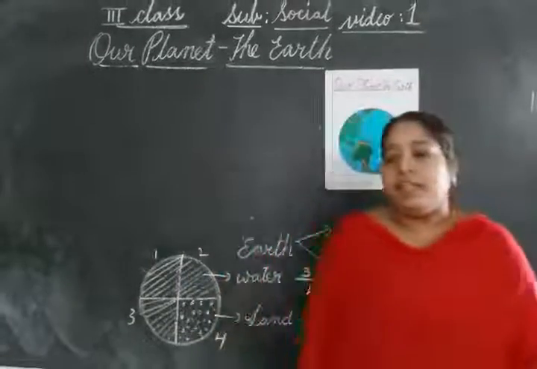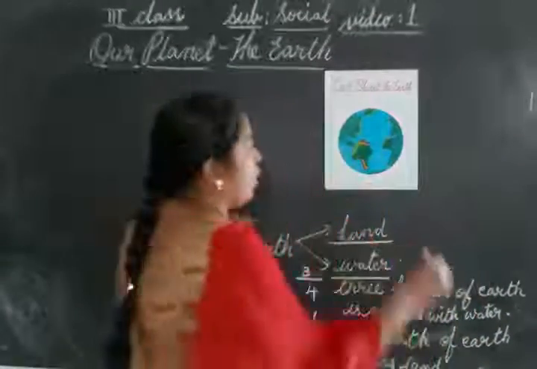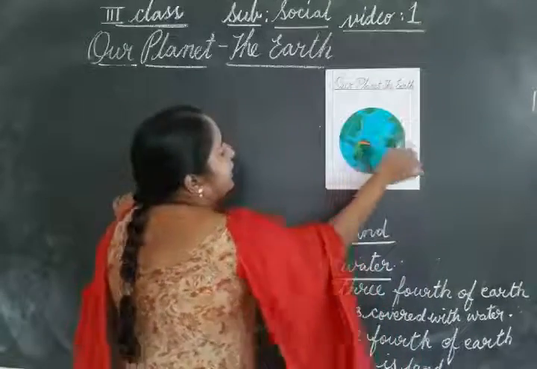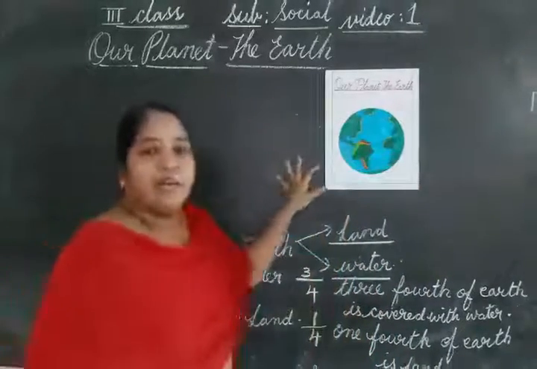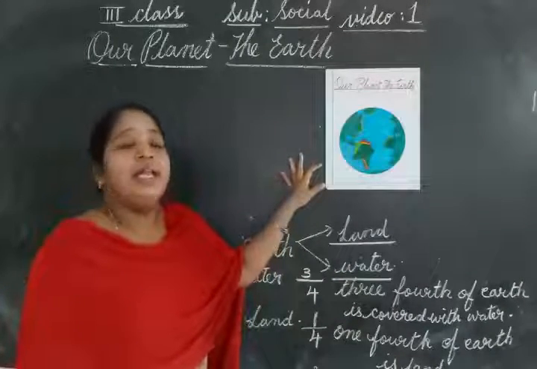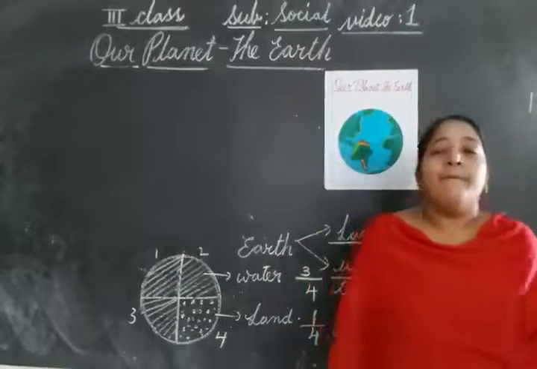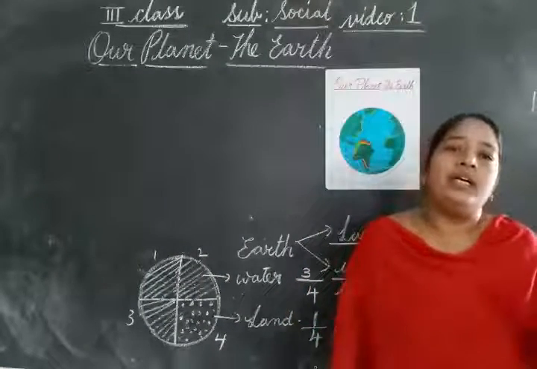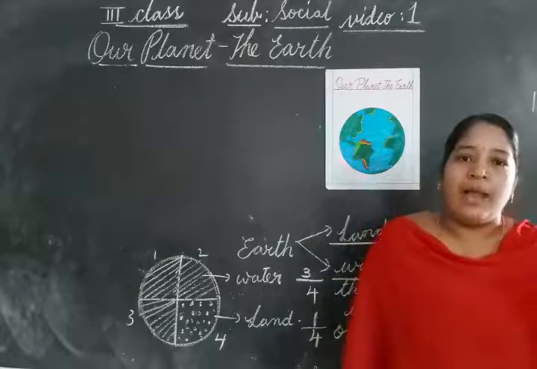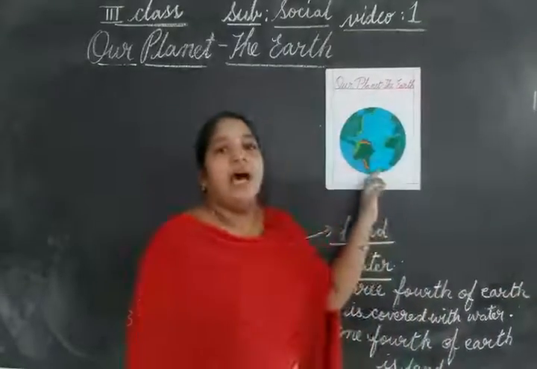Clear, children? The earth is very big in size, and if you want to take a round around the earth, we have to travel how many kilometers, children? 40,000 kilometers. So we have 8 planets in the solar system, but we are living only on the earth because earth is the only planet having air and water, and this planet supports life.